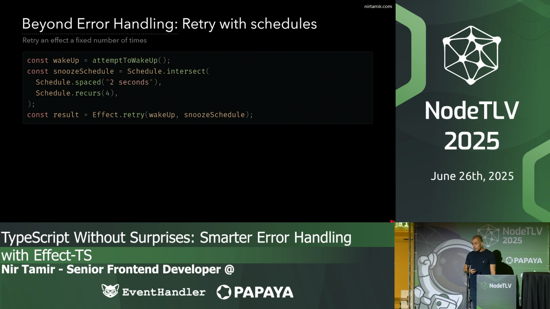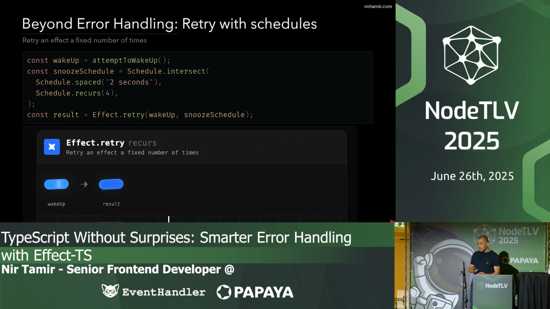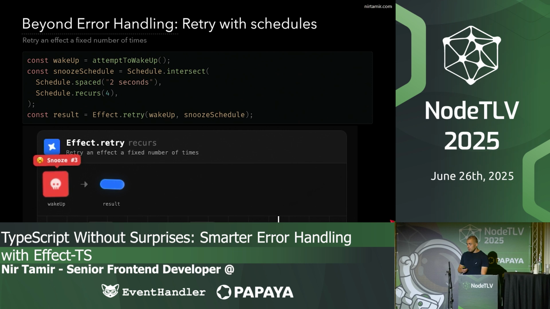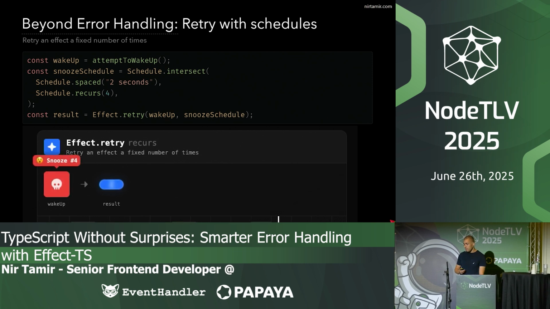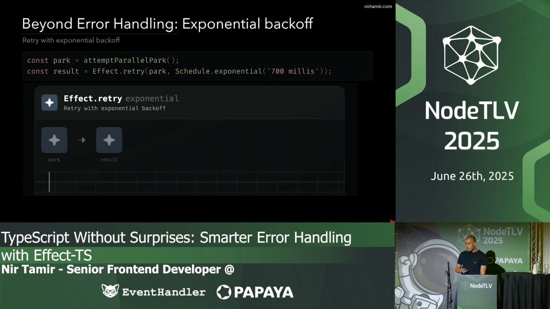We can also retry an effect a fixed number of times. So we can use the scheduler from Effect, and we can retry it 4 times with a spacing of 2 seconds, just with composition. And we run it again. We can also retry with exponential backoff. It means it will try to execute the effect with spaced repetition, but exponential. So we start with 700 milliseconds, then it doubles the time that it retries.